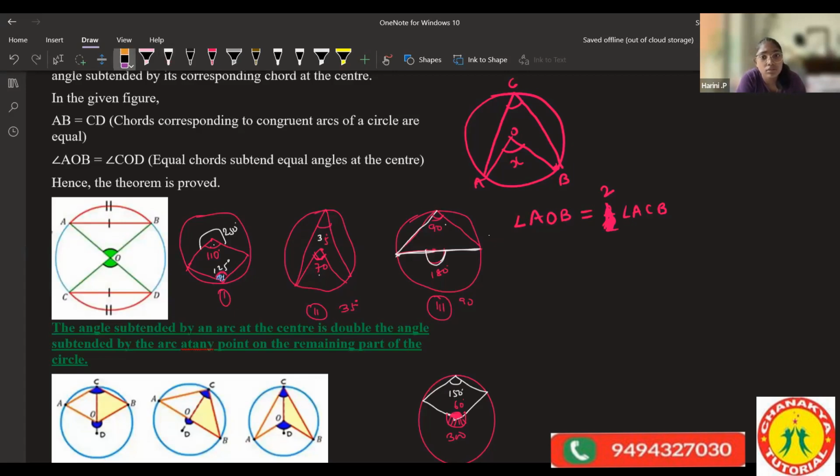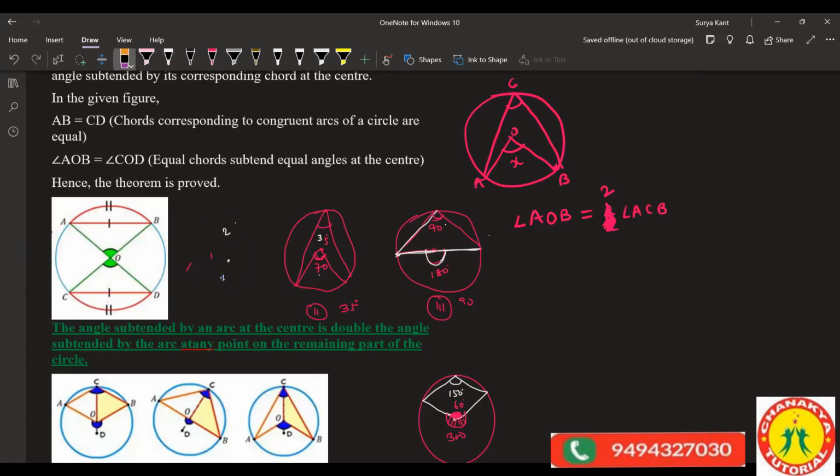If I write like this also, no? Chords need not be equal. Going to here and coming back here, the angle at the center is twice the angle at the circumference, okay? It's not compulsory that chords are equal. If starting from A, going back to here, coming back to B, this angle, half. Anywhere you take, going till here and coming back here, this is also half of this. Angles at the center: it's not compulsory chords are equal. Clear to everyone?